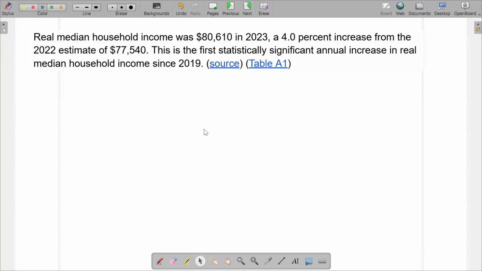All right, here we go. A new example. So this example I got from the Census Bureau of the United States.